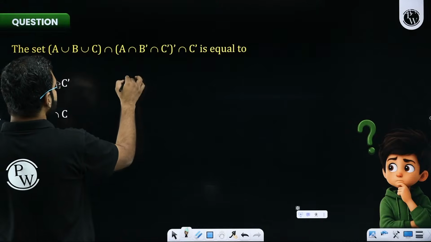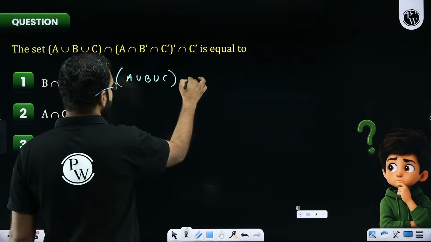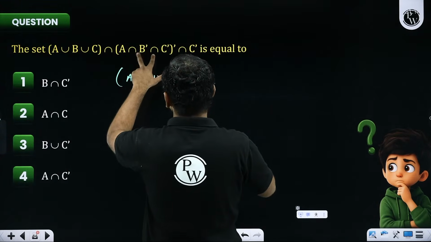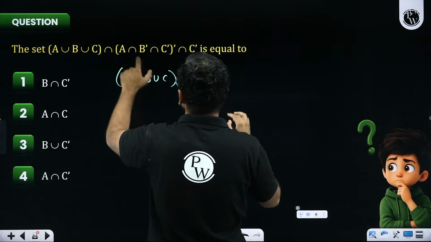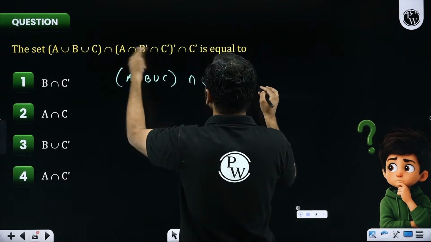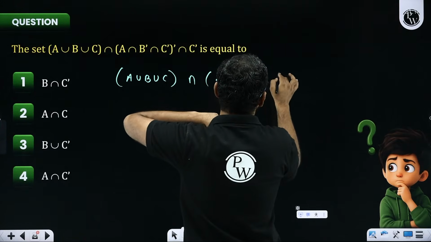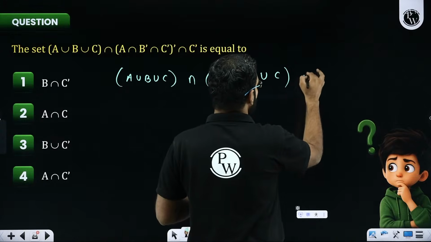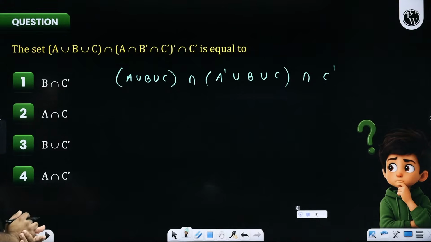So this is A union B union C. This is the complement, and by De Morgan's the intersections will become individual terms. I'll have A complement, intersection will become union, complement of B, complement will be B. This intersection will become union, complement of C, complement will be C. So that's what I'll get. And of course, its intersection with C complement needs to be taken, which I'll do later. Everybody with me so far?